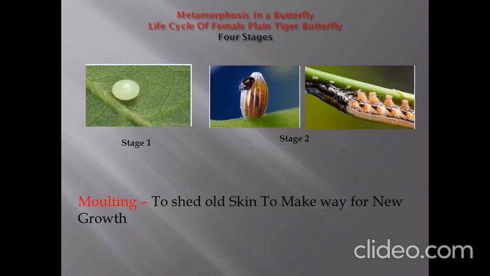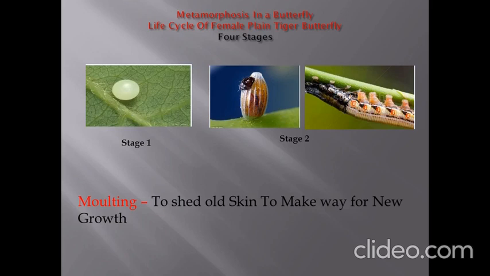Now, let's take a look at another example of metamorphosis. But, my dear students, do you all remember what is metamorphosis? Yes. In metamorphosis, the young one and the adult animal look very different from each other. So, coming back to the topic, and the topic is metamorphosis in a butterfly. Every one of us has seen a butterfly. Am I right? Yes.